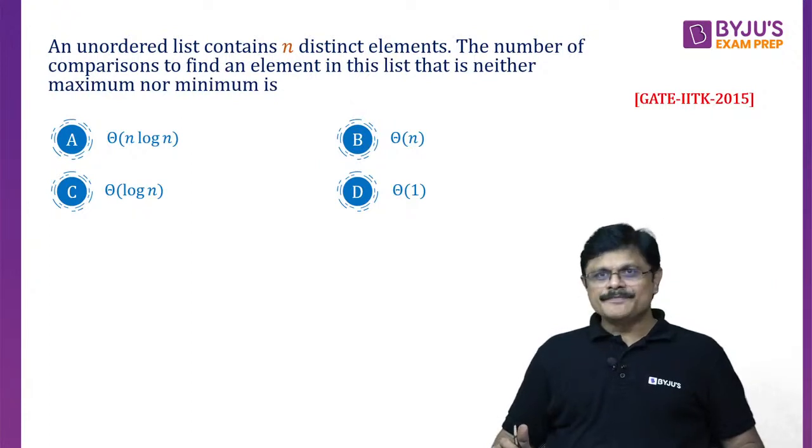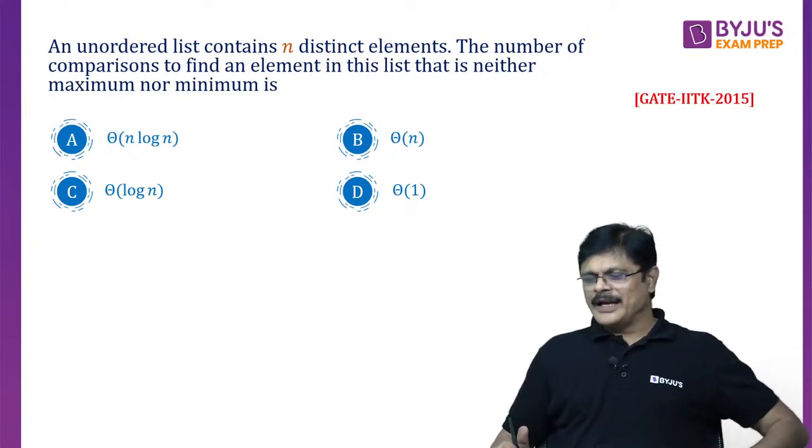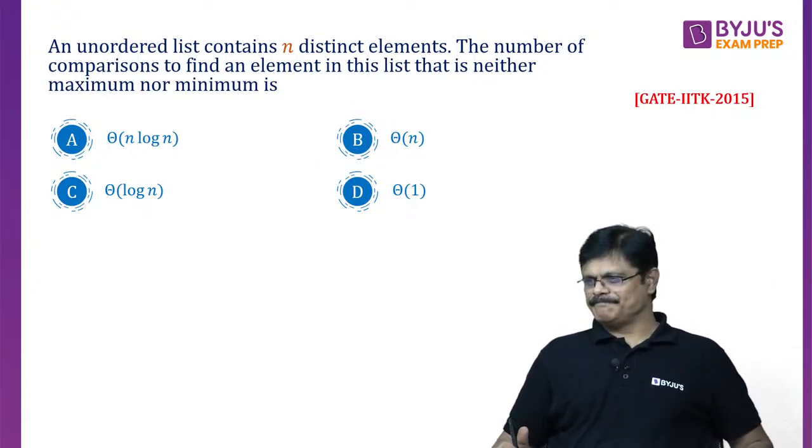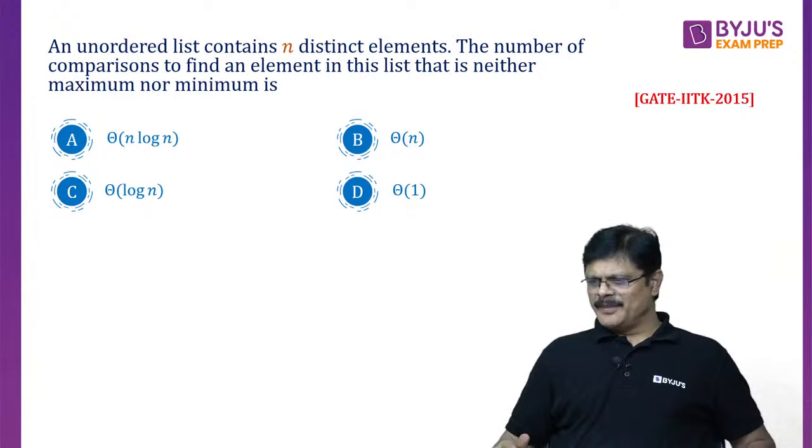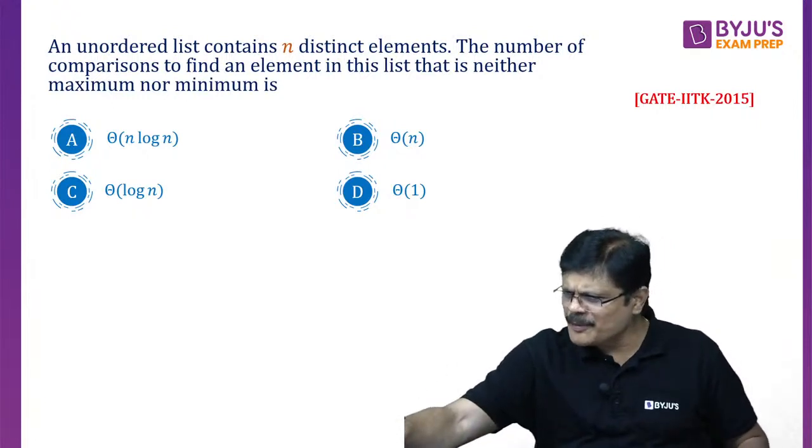You are all here? Any doubts? A.B. de Villiers, Akhil, Sanchit, who are all there? Some people are replying.